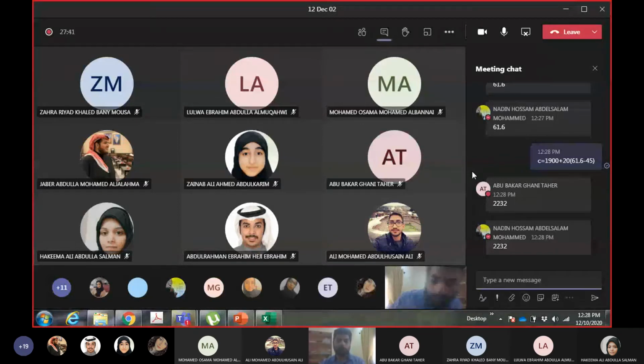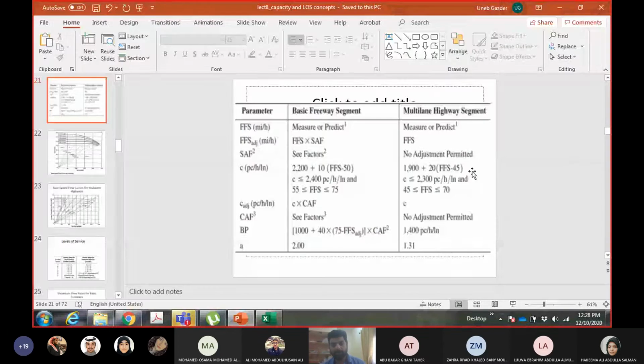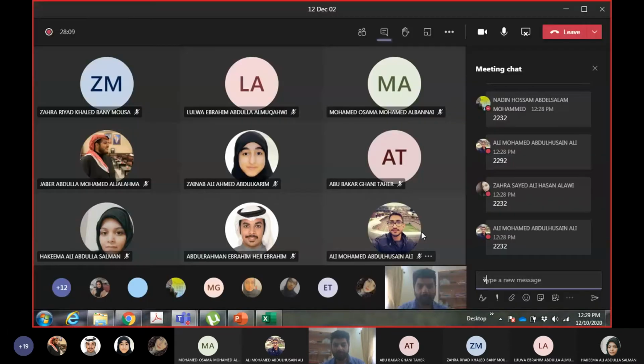Now if you go to the table, the breakpoint is a constant 1400 passenger cars per hour per lane. Sorry, capacity will be 2232 passenger cars per hour per lane, and the breakpoint is given as 1400. So you don't need to calculate the breakpoint. For multi-lane highways, the breakpoint is a constant 1400 passenger cars per hour per lane. Okay, so this is done. Then again, we will compare VP with this one. So I need to calculate VP. VP equals the volume, which is 2600.